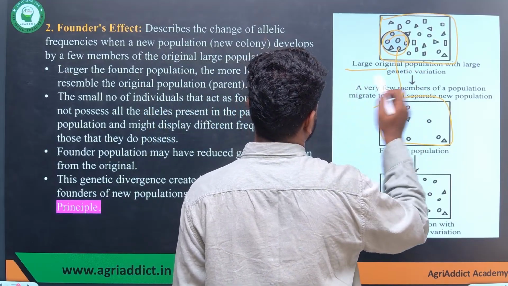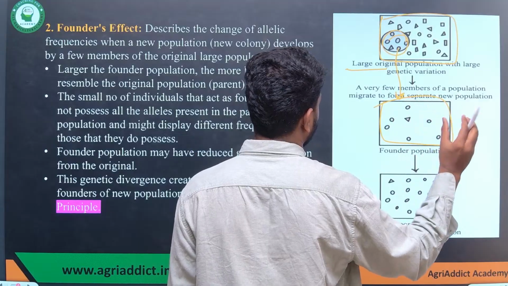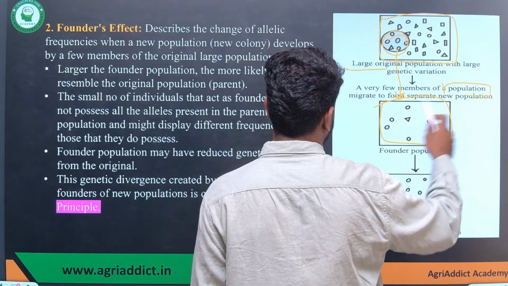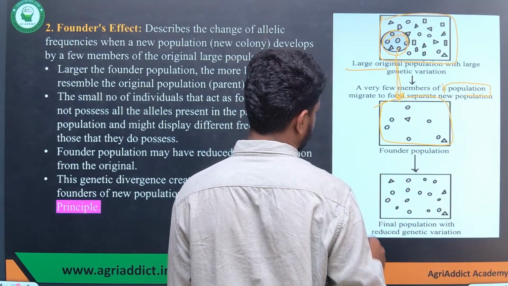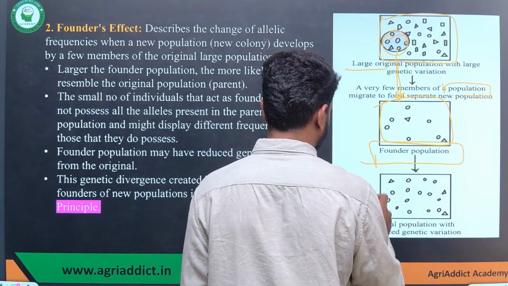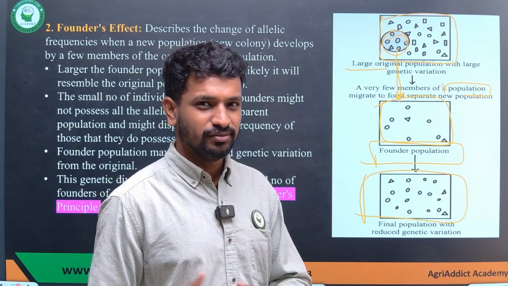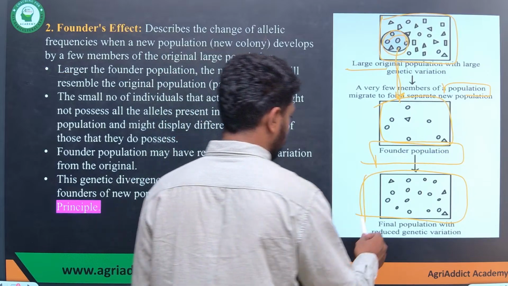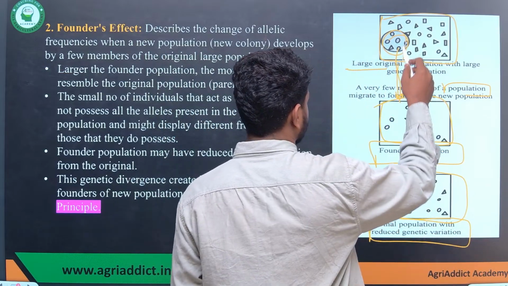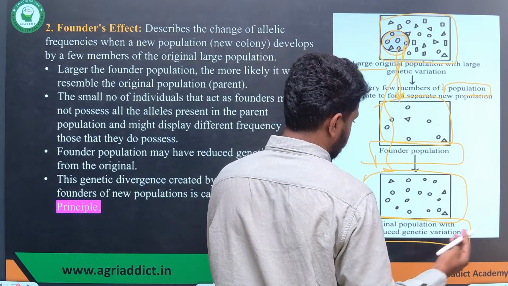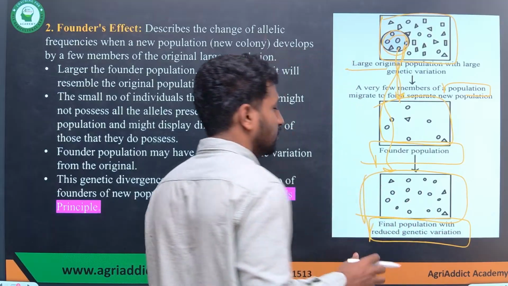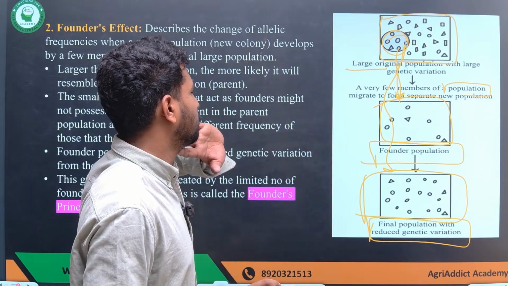Within the large original population, there will be very few individuals, called founders, that form a separate new population, called the founder population, because of which there is divergence and the variation splits. The new population formed will obviously have less genetic variation compared to its original population.